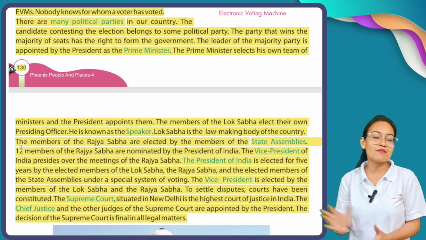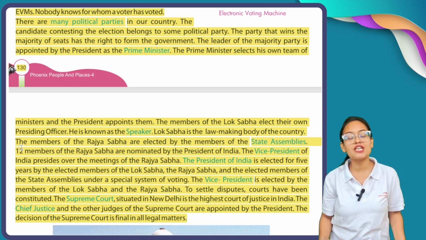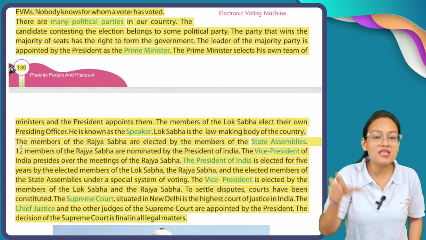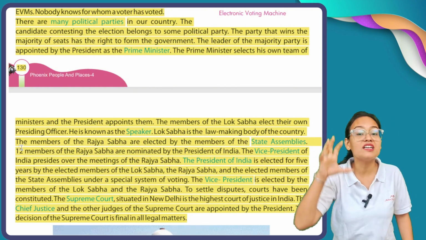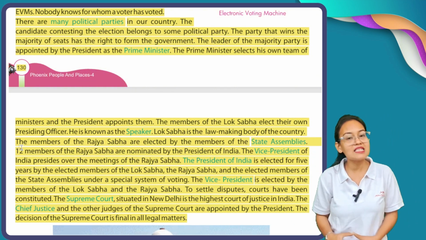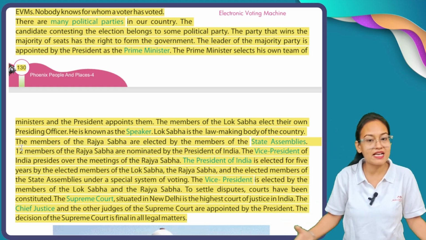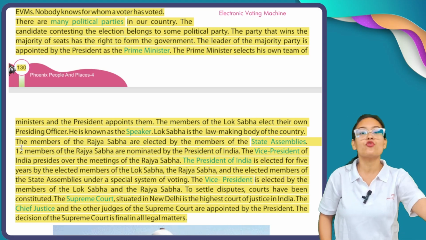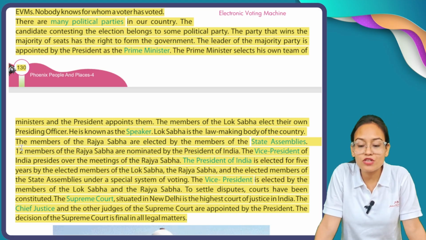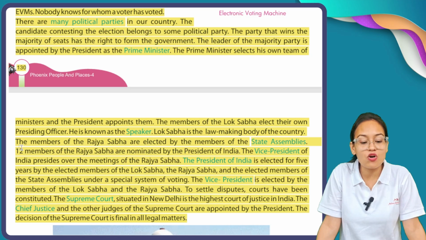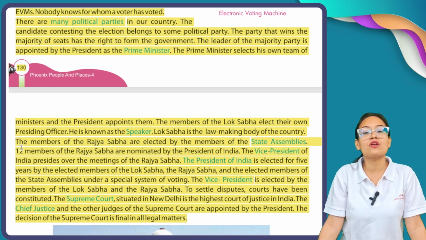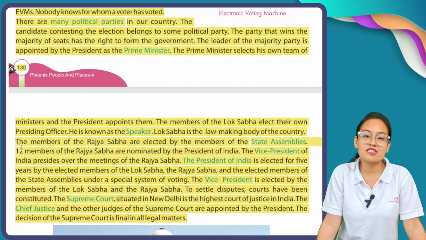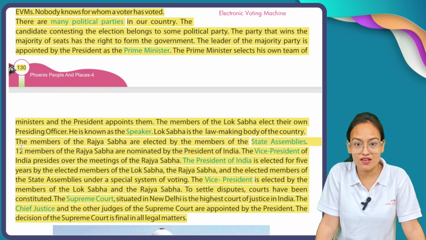Now, when the prime minister is selected, he or she needs to form a government, so the prime minister selects his or her team. After the prime minister selects them, they make a list, and then the president approves that list. The members of the Lok Sabha elect their own presiding officer. Now all the members of the Lok Sabha elect their own presiding officer. That presiding officer is known as the Speaker of Lok Sabha.